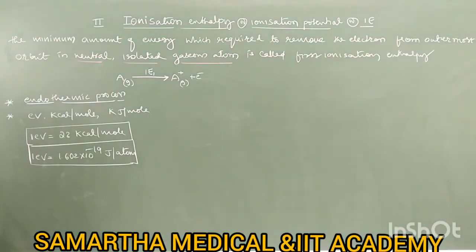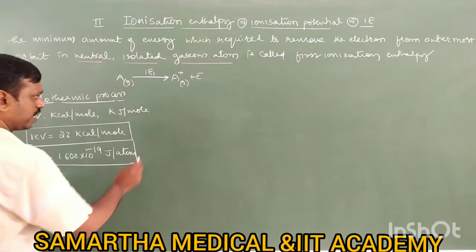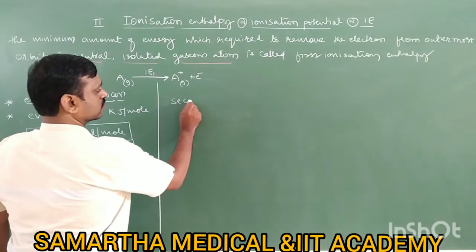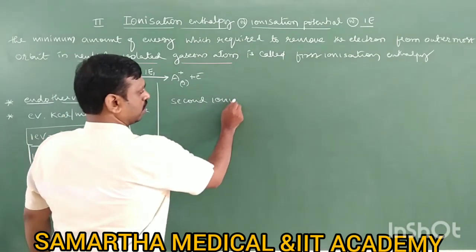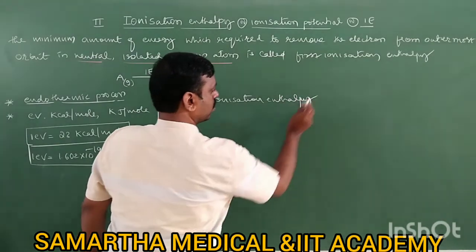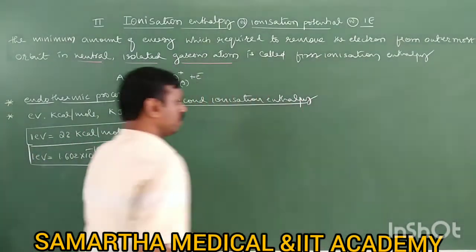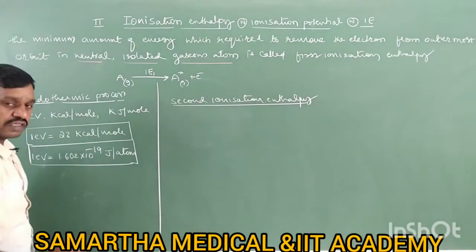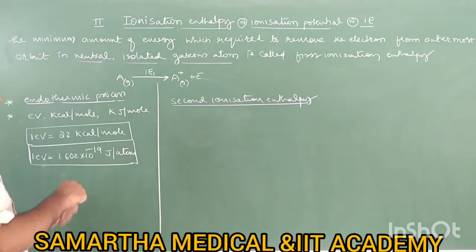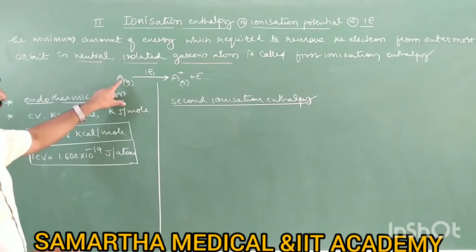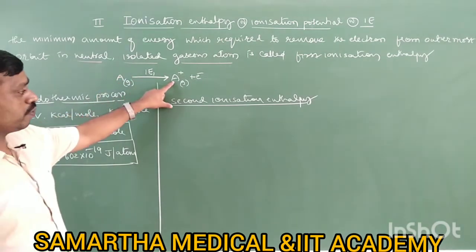So that is ionization enthalpy or first ionization enthalpy. Next we have second ionization enthalpy. What is second ionization enthalpy? To understand second ionization enthalpy you need to understand first ionization enthalpy. In first ionization enthalpy we removed an electron from a neutral isolated gaseous atom to form a unipositive ion.